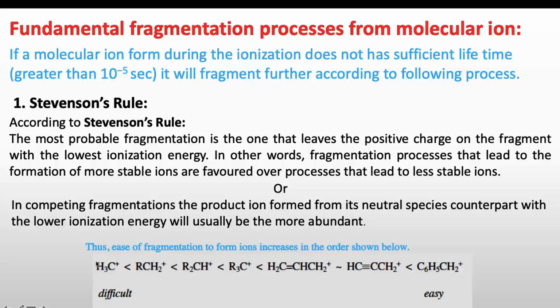If you see CH3+ and RCH2+, CH3+ will be more abundant than RCH2+ because it will be more difficult to fragment further. RCH2+ can be fragmented further, but CH3+ will not fragment further, so that will be the most abundant. So this order shows the ease of fragmentation. Compared to CH3+, it will be easy to fragment C6H5CH2+ ions. So this order is according to the Stevenson rule.